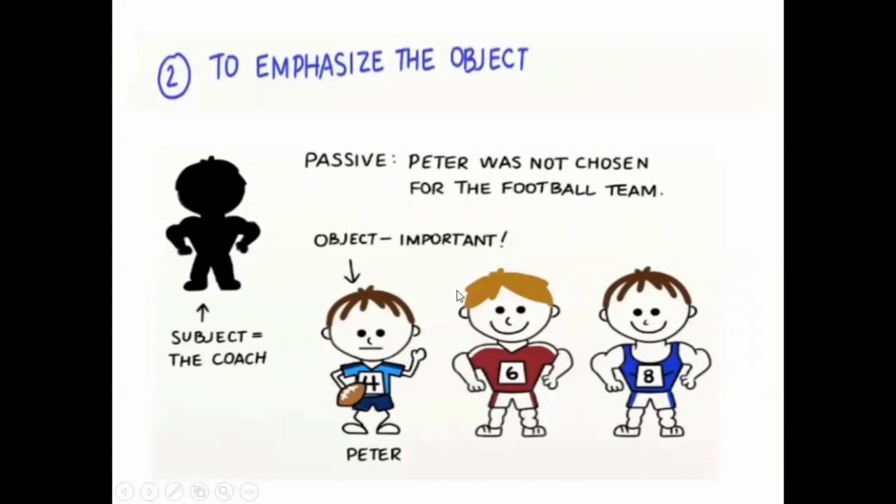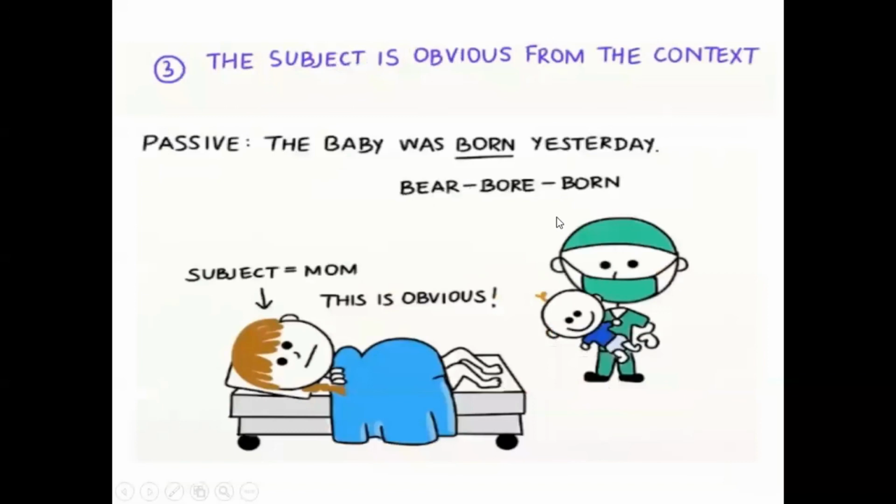So that's why we say Peter was not chosen for the football team. What is important? We are not paying attention to the coach. No, it doesn't matter. We are just paying attention to Peter. Okay, what happened to Peter? That he was not chosen for the football team.